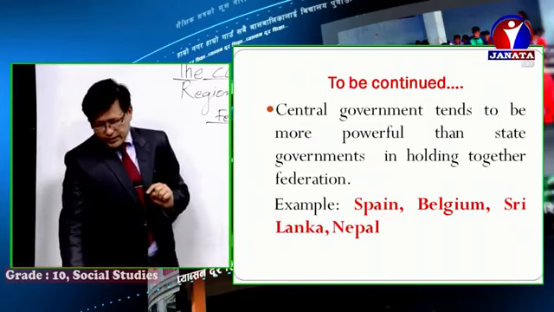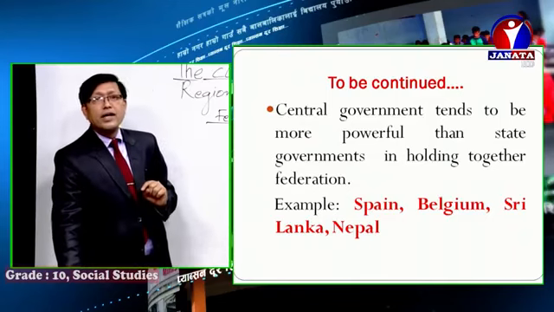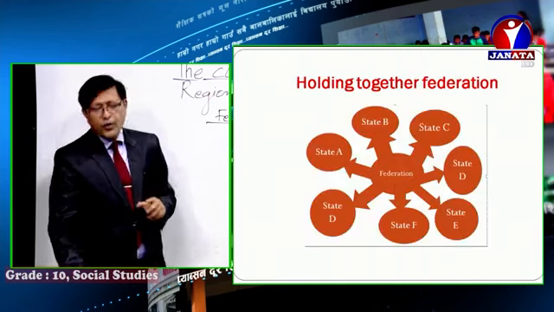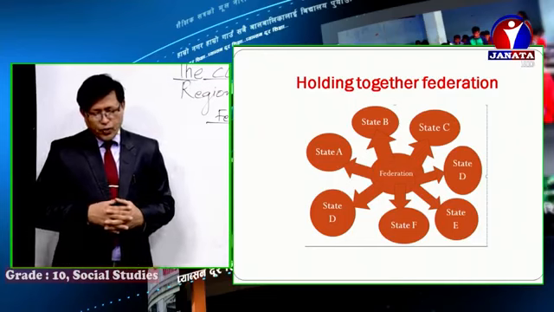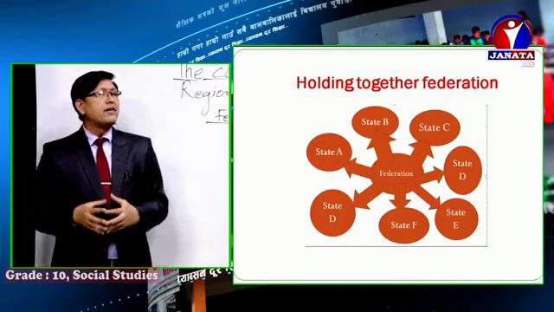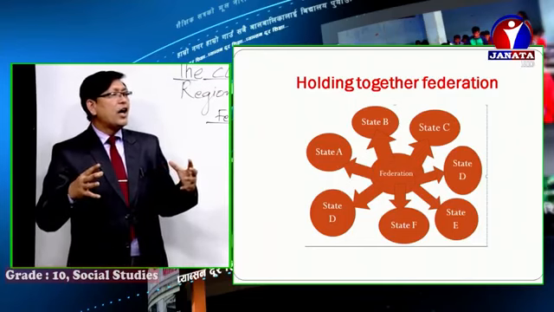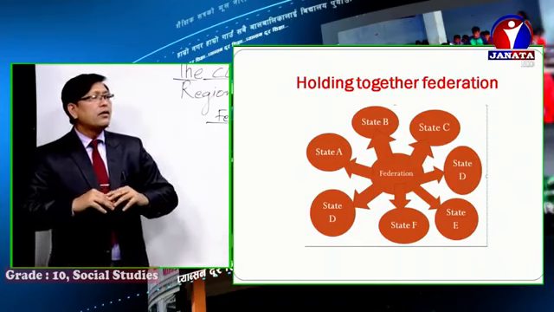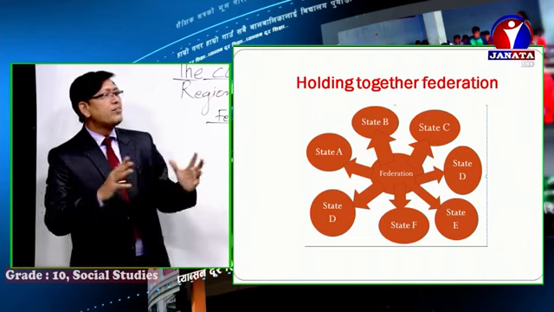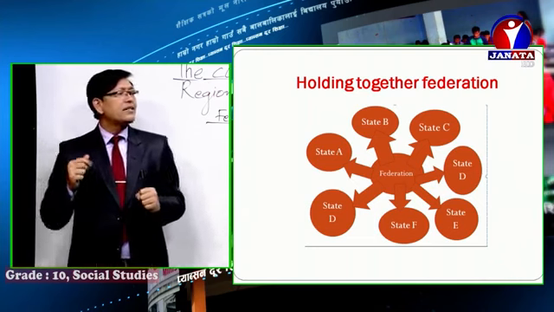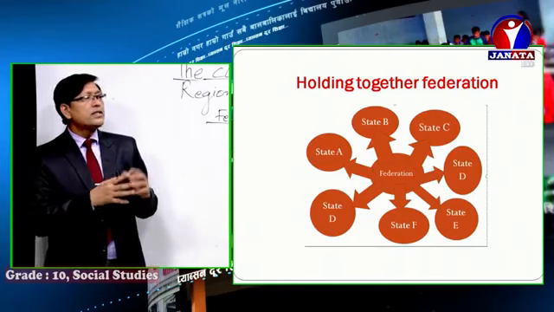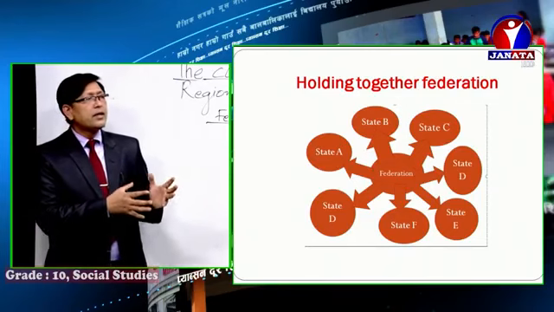All right, boys and girls, the clock is showing that our time is running out, though we have a few minutes. Look at the holding together federation image. You can see there is a federation or central government in the middle, and the country is divided into many provinces: state A, state B, state C, state D, state E, where state means province.